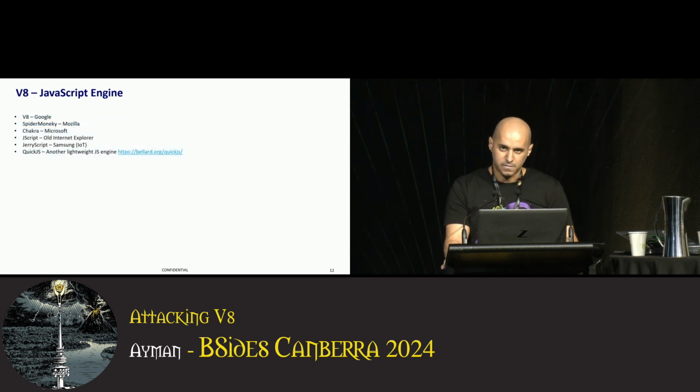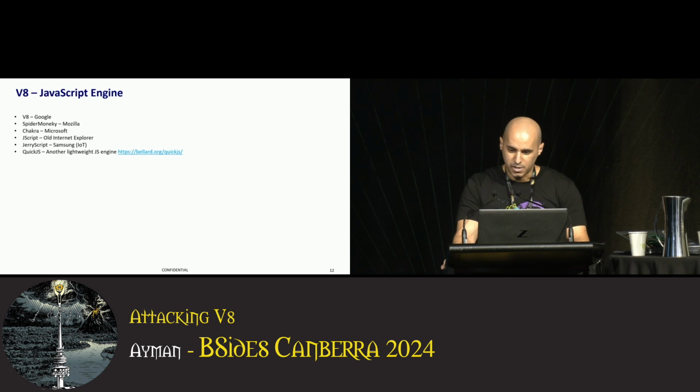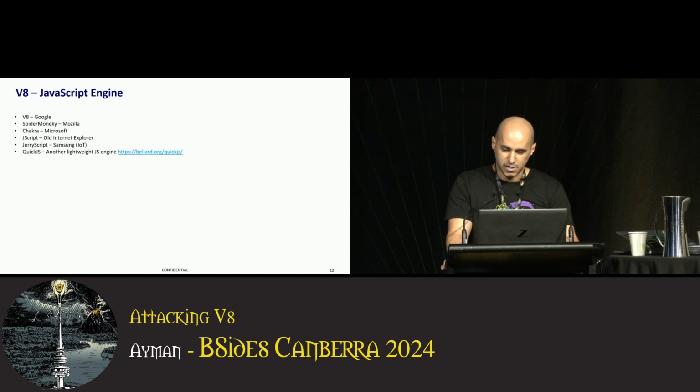This is a list of different JavaScript engines. V8 is Google's JavaScript engine. It's the one used in Chrome, Node.js, and Microsoft Edge. SpiderMonkey is what Firefox uses. Chakra was an engine developed by Microsoft and used in legacy Edge browser before it got rewritten upon Chromium. JScript was the old engine used in the old Internet Explorer browsers, and there are other lightweight engines that can be used in embedded systems.